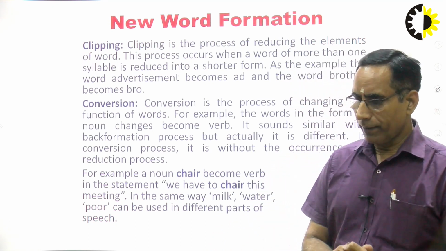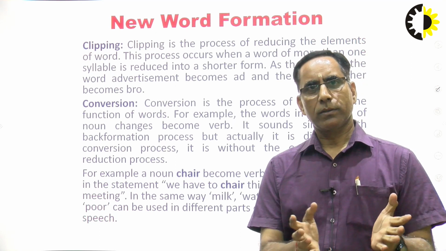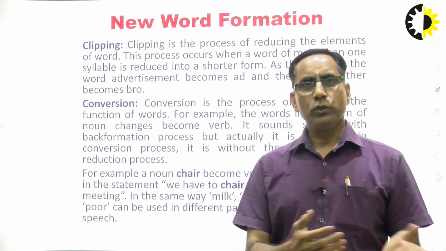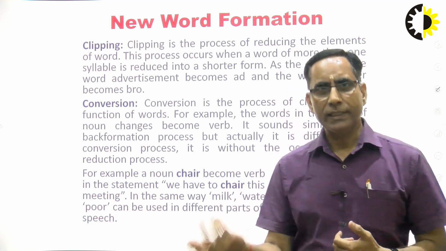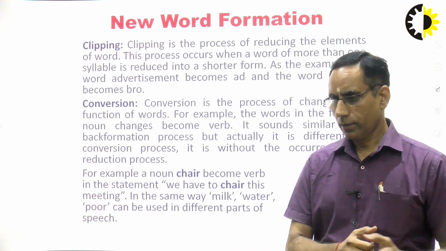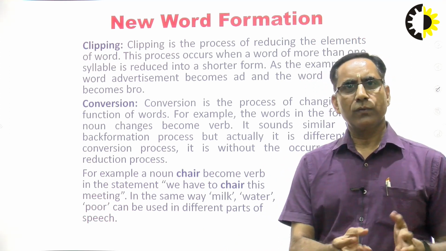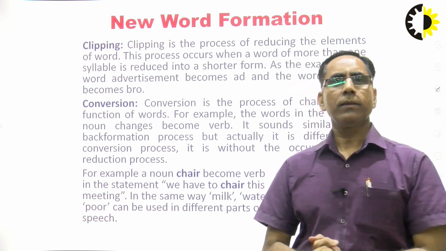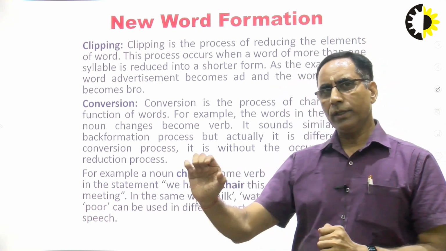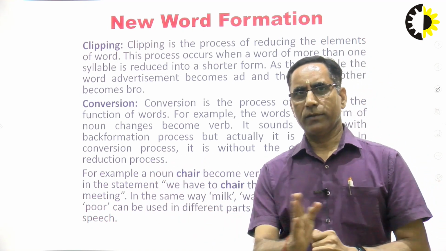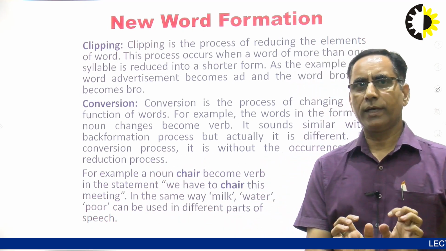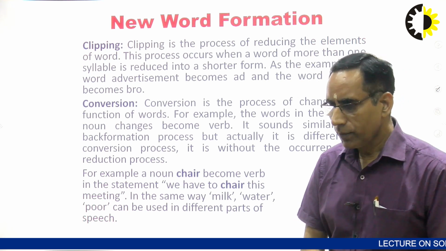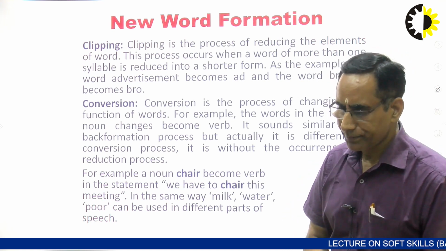And there is fore clipping. For clipping, like helicopter, generally we say copter. Universities, we say versities. We are not saying uni; we are deleting that. Telephone, we say only phone. Sometimes aeroplane, we say only plane. So whenever we utter or write the later part and the first part is missing, deleted or clipped, that is known as fore clipping.